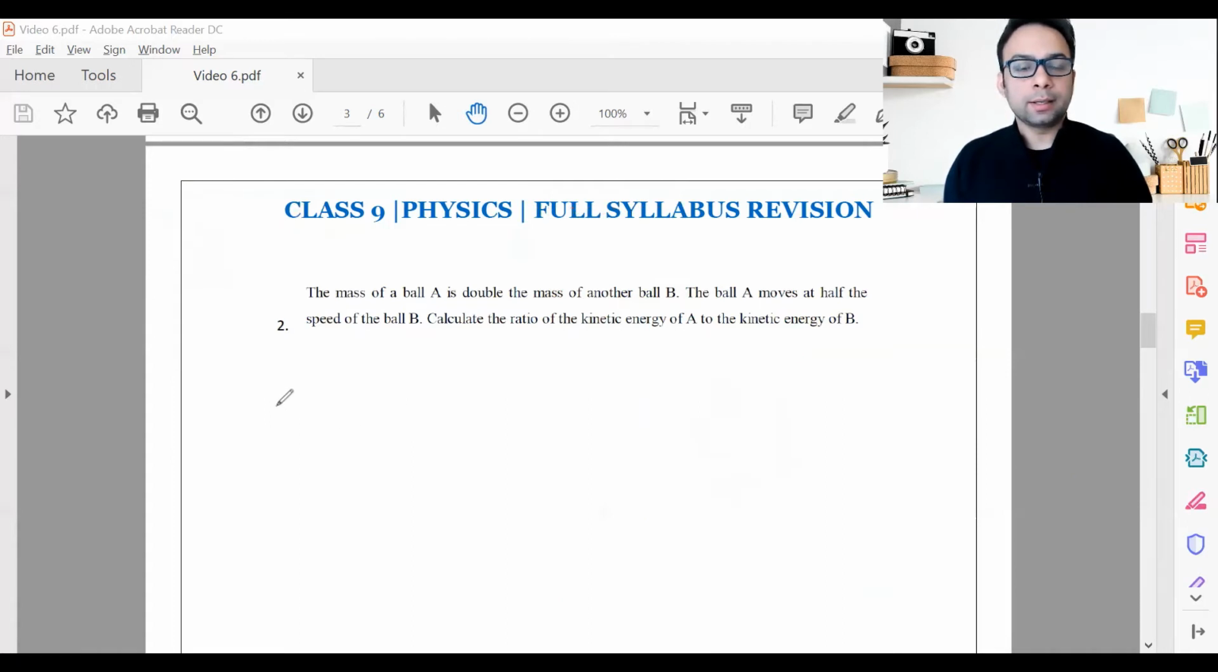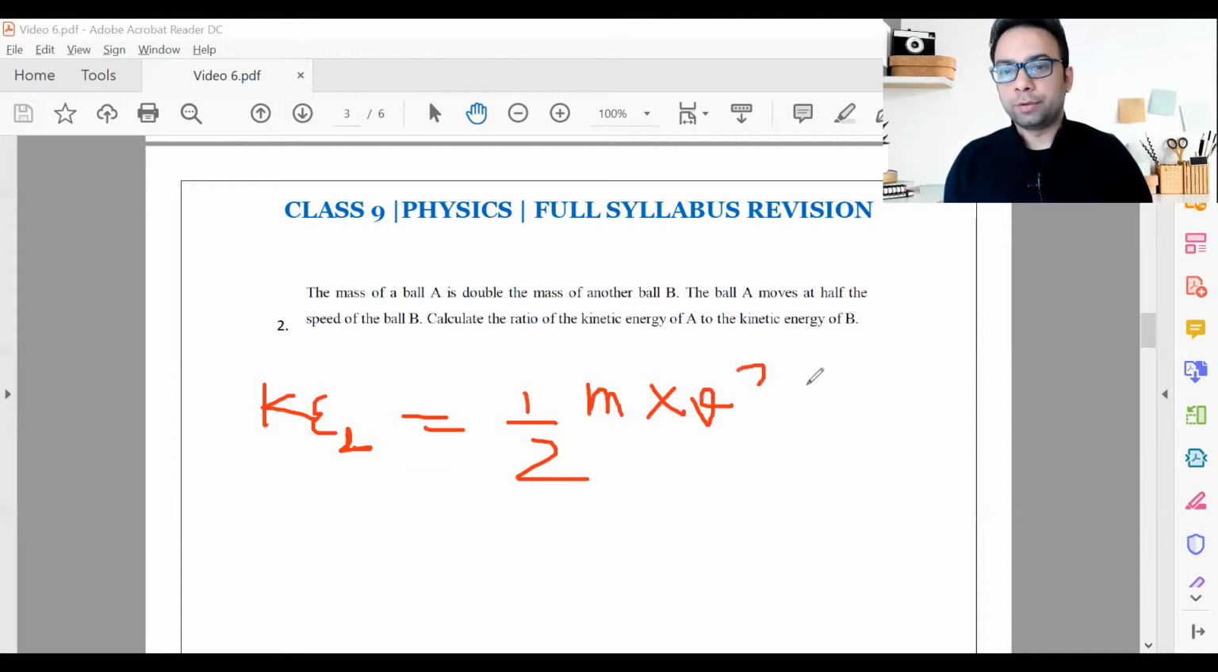Now calculate the kinetic energy of ball B. This will be equals to, again, formula remains the same, half mv square, half into mass. What is the mass? Mass is m here, and velocity was v here. As simple as that, right? Because we assumed the velocity of ball B as v, and we assumed the mass of ball B as m. M assume kar liya, v assume kar liya, as simple as that. Half mv square.